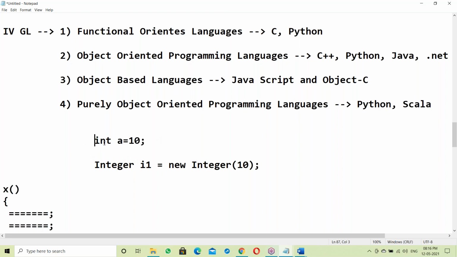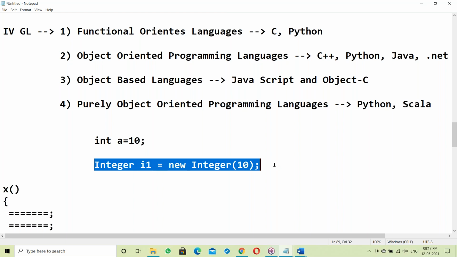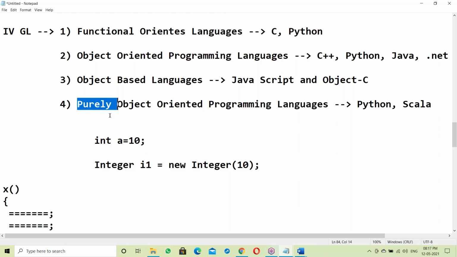If data is in the form of a variable, there is no security. Suppose data is in the form of an object, here there is data security. Purely object oriented: everything is an object, no variables concept. Java and C have the variables concept, but when it comes to Python and Scala, there is no variable concept, everything is objects.